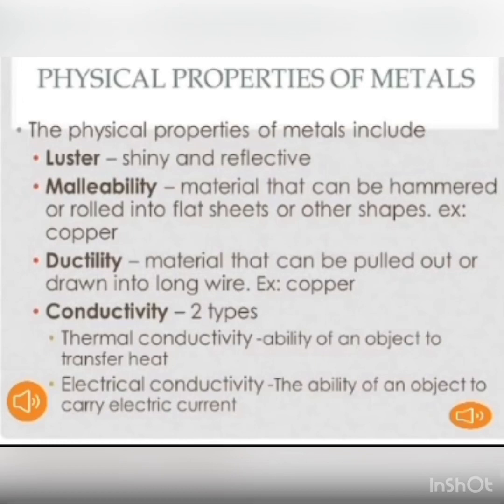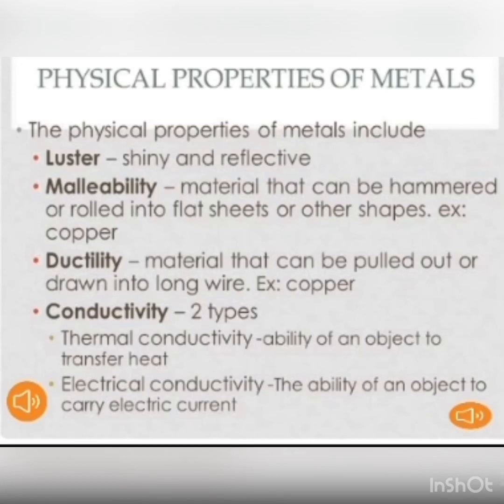First is physical state. Metals are normally solid at room temperature. Mercury is an exception, which is liquid at room temperature. Gallium also exists in liquid state. Most non-metals generally exist as solids, like sulfur, phosphorus, and gases like oxygen, nitrogen, chlorine at room temperature, except bromine, which is a liquid at room temperature.